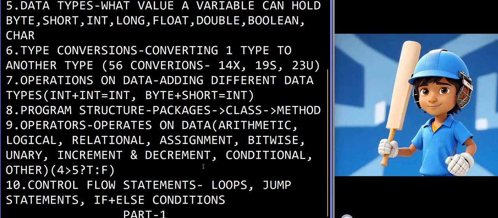When it comes to other parts like OOPs and string handling topics, I will include some more interesting pictures. When you see the picture, you will understand or remember the concept based on the image. So that's it, this is the end of part 1.